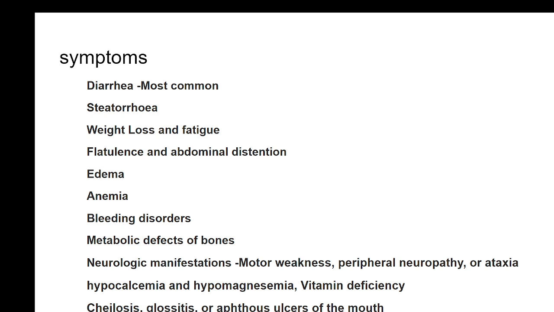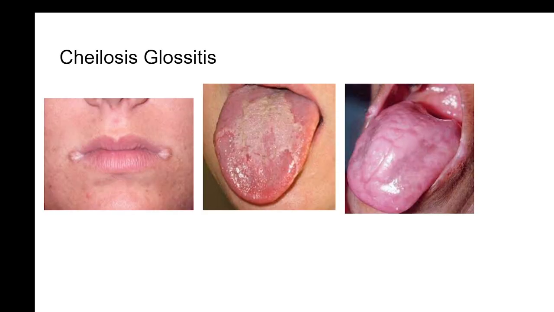Neurological manifestations like motor weakness, peripheral neuropathy, or hypocalcemia, or vitamin deficiencies: cheilosis, glossitis, and aphthous ulcers. Cheilosis and glossitis seen in malabsorption are very typical. Cheilosis is where there could be hyperkeratinization at the angles of the mouth and there could be cracks on the lips, whereas glossitis is seen with either a coated tongue or a bald tongue.